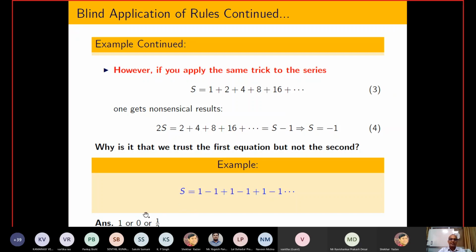One student tells me that the answer of this particular series is 1. Another says no sir, the answer is 0. And the third one is a little more smart. He concludes that the answer is half. So could you please tell me which answer is correct and why this kind of situation comes into the picture?